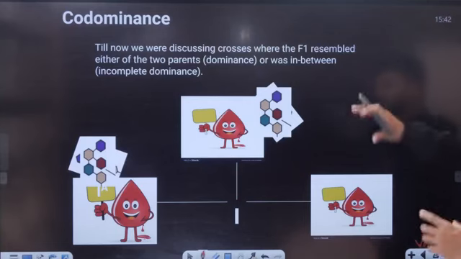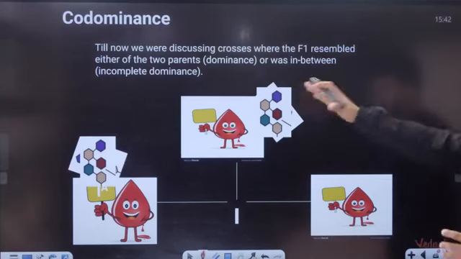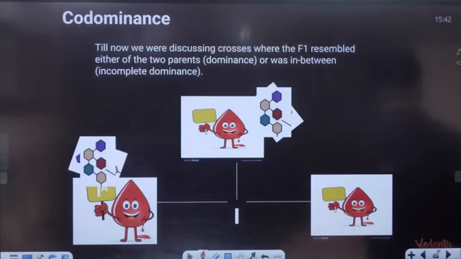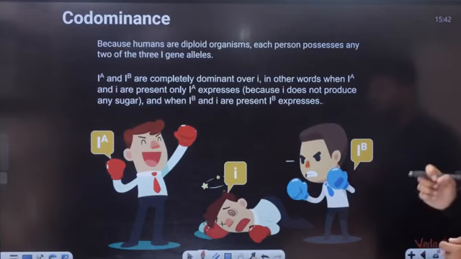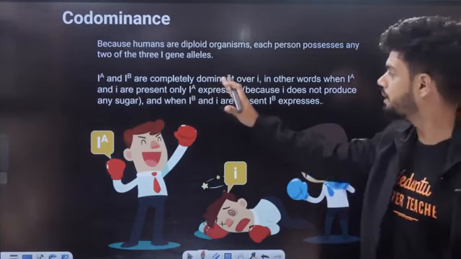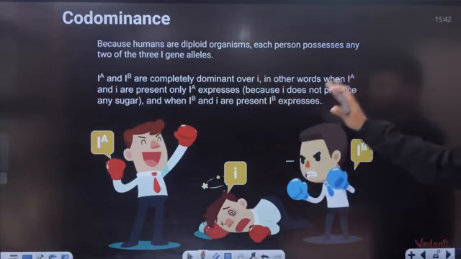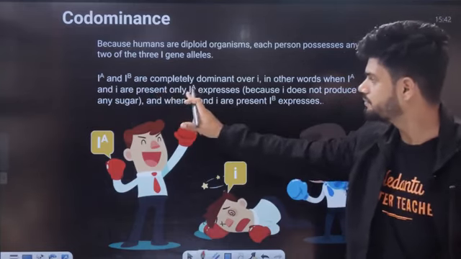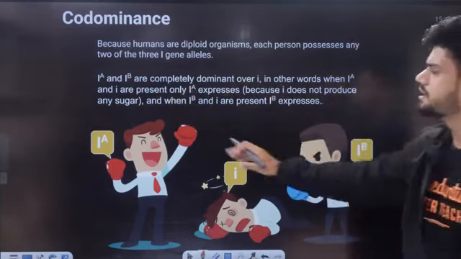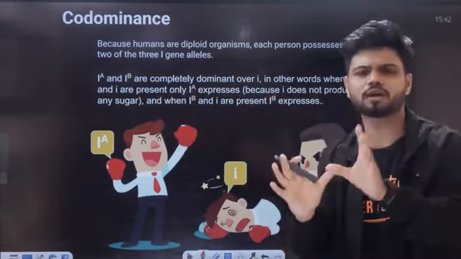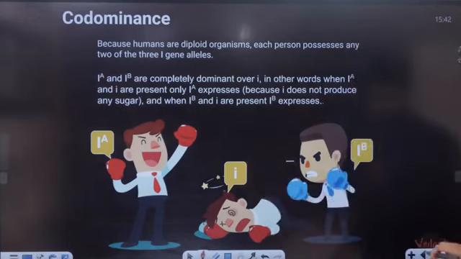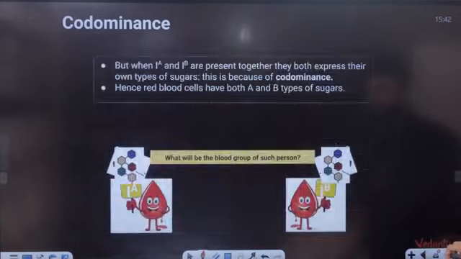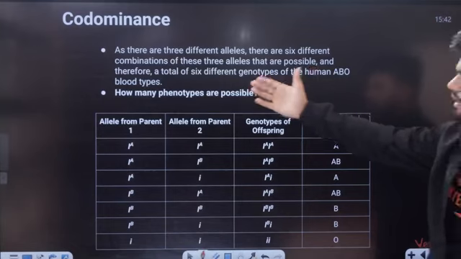Now, till now we have discussed that F1 resembles either of the parents. Here it resembles both the parents. IA and IB are completely dominant over i. In other words, with IA and i present, only IA is expressed, because i does not produce any sugar. It is completely recessive. Okay. So based on that, we have the table here.